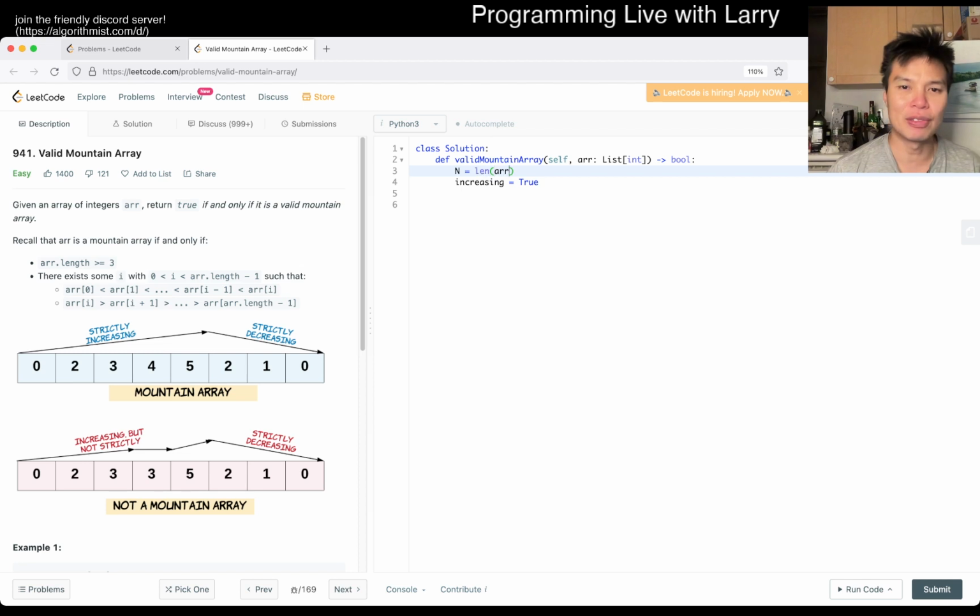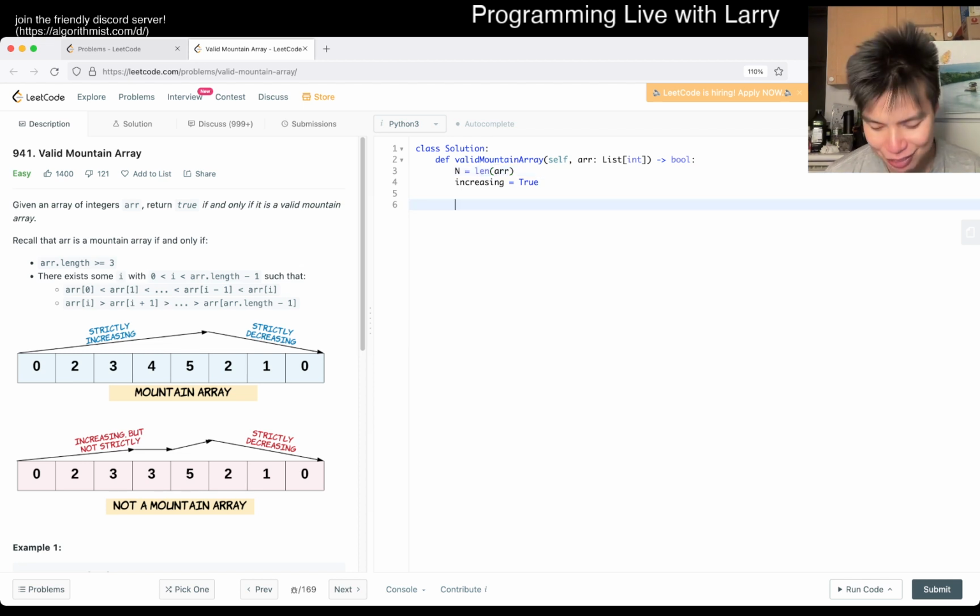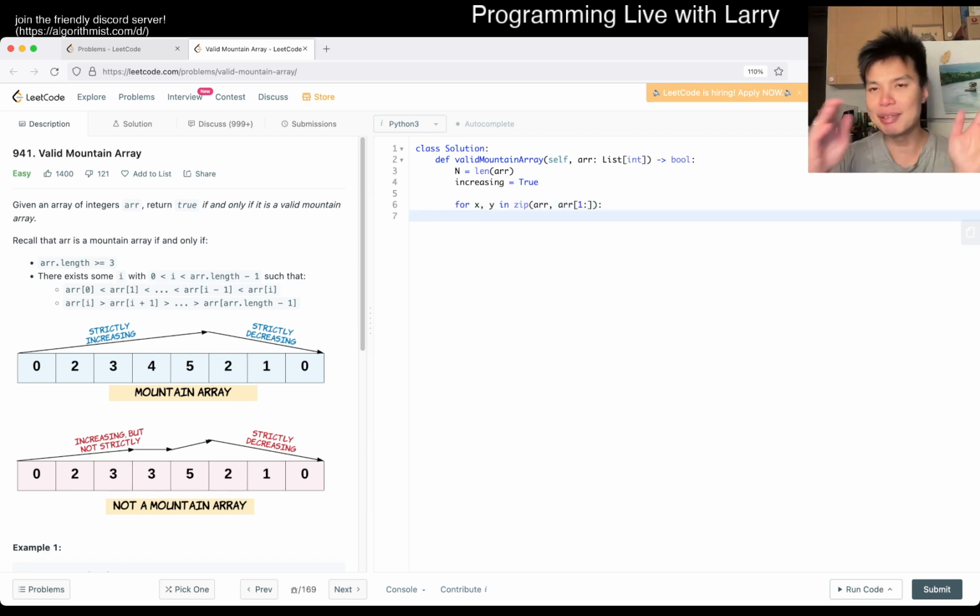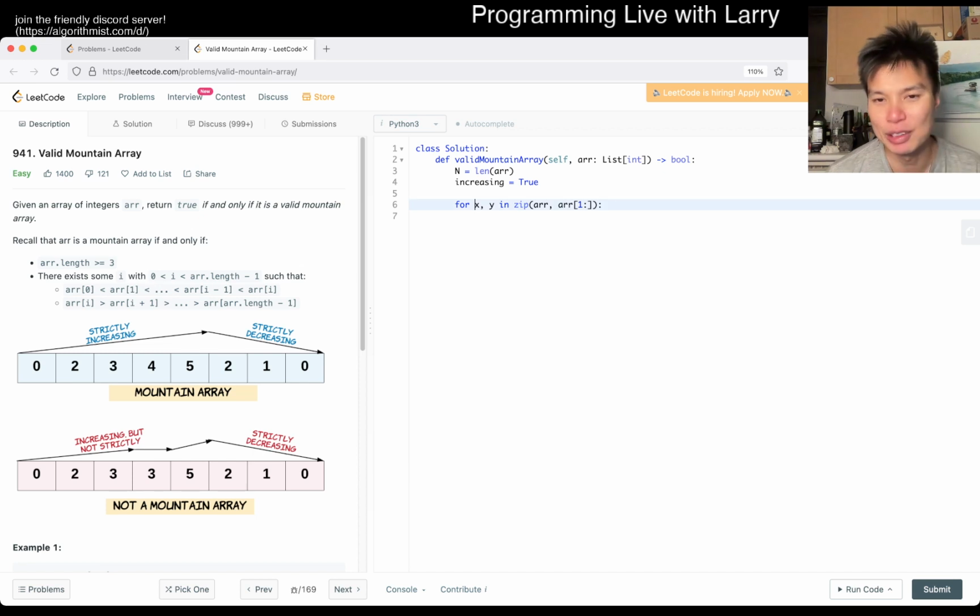I'm not gonna lie, the thing that I really like doing is something like for x, y in zip of array and array prefix. This lets me look at adjacent elements, but this is also where I usually point out that this is of course linear space because of the slice and such. But I'm gonna keep doing it that way because I just like that it's more terse. But yeah, so now we have to check.